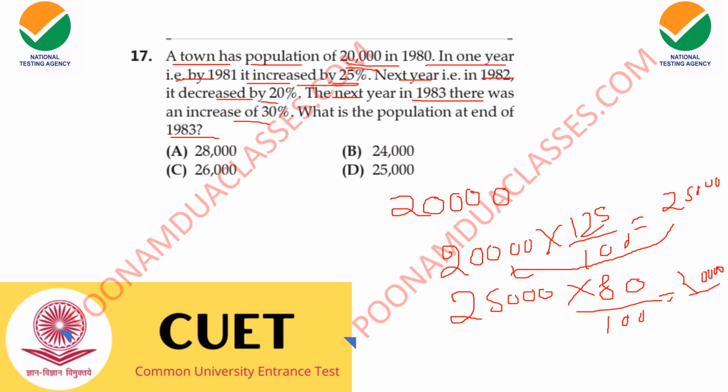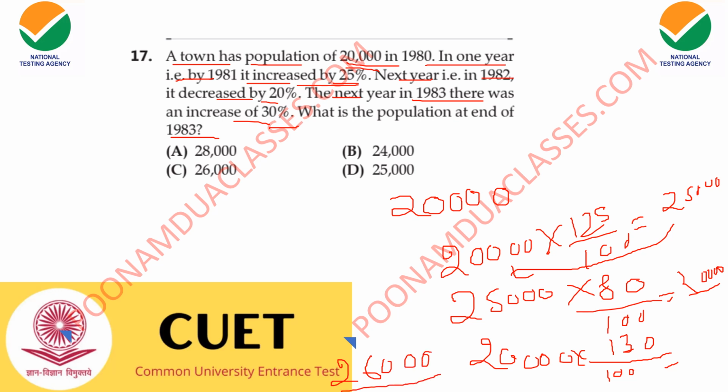Now again, the population increased 30%. So 20,000 with a 30% increase, 20,000 into 130 upon 100, that is an increase of 30%. It will give us the answer 26,000. You can take time to do your calculation, and if you are also reaching this option, option C, your answer is correct.